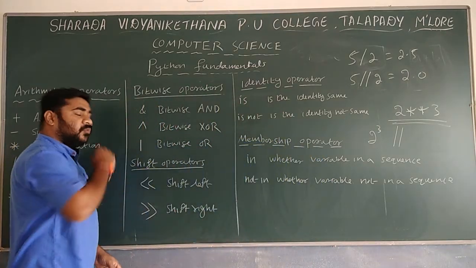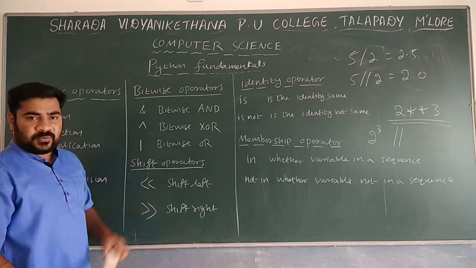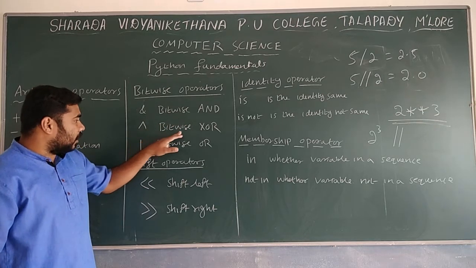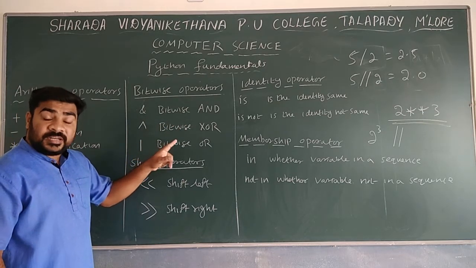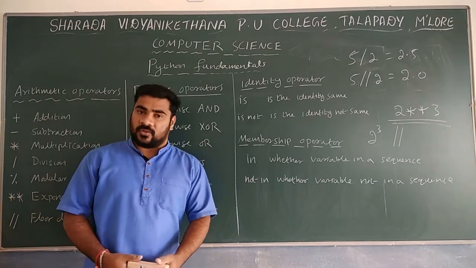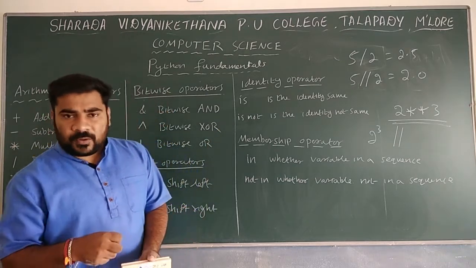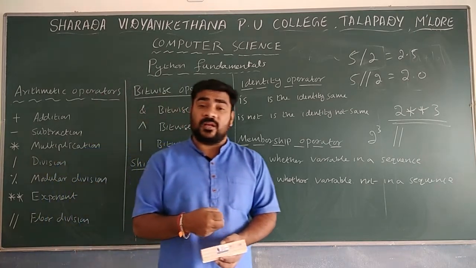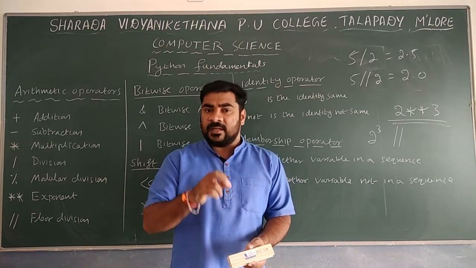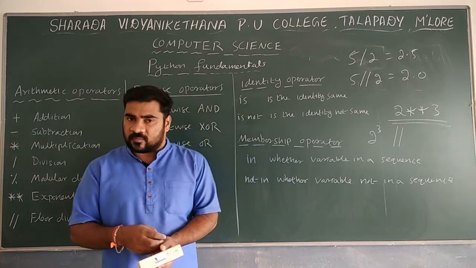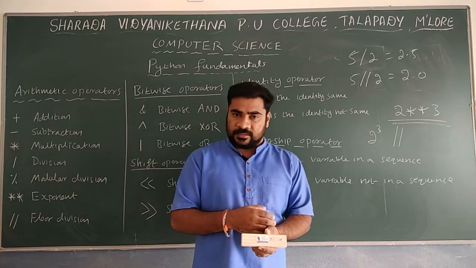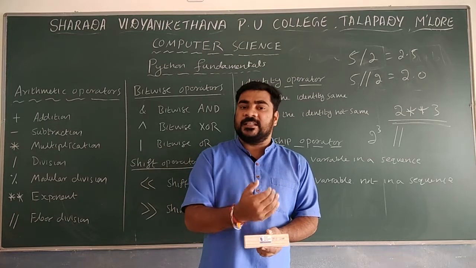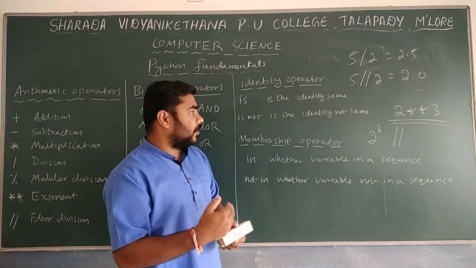The next one is bitwise operators. First is bitwise AND. Next bitwise XOR, bitwise OR, and we also discussed the unary operator bitwise NOT. I will explain later how we can perform these. They are mainly used to perform operations bit by bit. If you take any number, it will normally be converted to an 8-bit number. In that 8-bit number, if you have to perform the operation bit by bit, each bit will be taken and the operation will be performed on each bit.